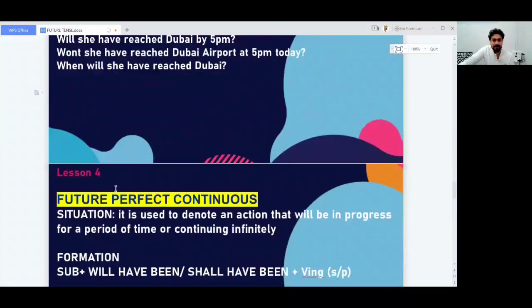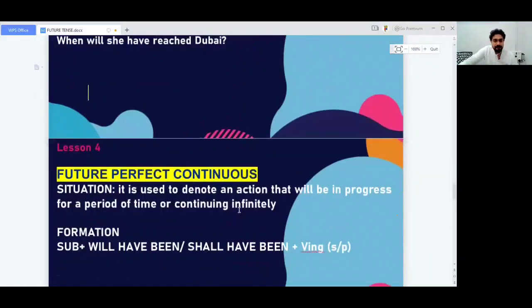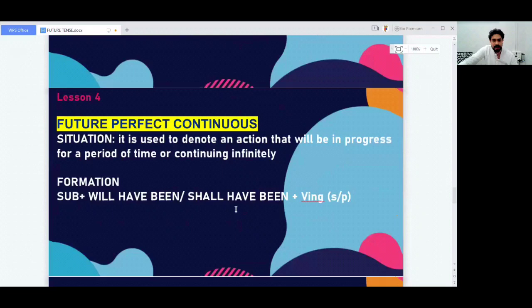Then we have reached the very last tense. In fact, it is the last tense in the entire active voice: future perfect continuous tense. Sometimes we use it. It's not as popular as other tenses, but you should know it. There is something called future perfect continuous.